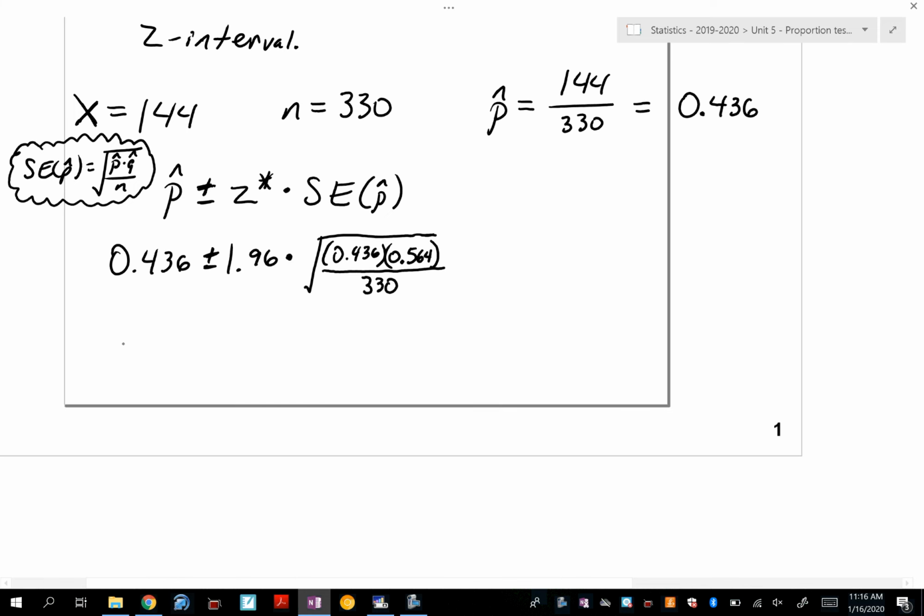Okay? So when I get to this point, and I've shown all of my work, in the calculator, I'm going to do everything that's to the right of the plus or minus. Because everything that's to the right of the plus or minus is called the margin of error.